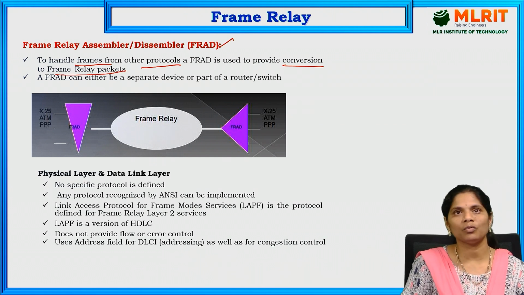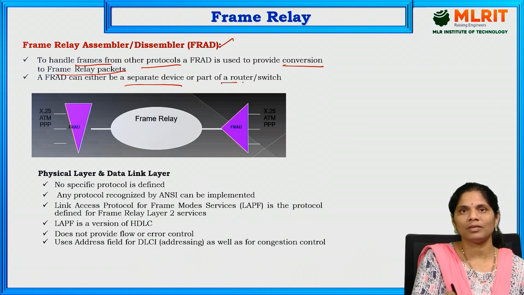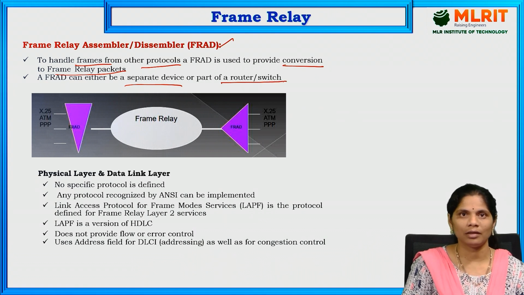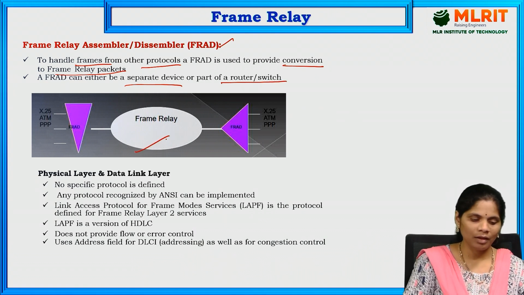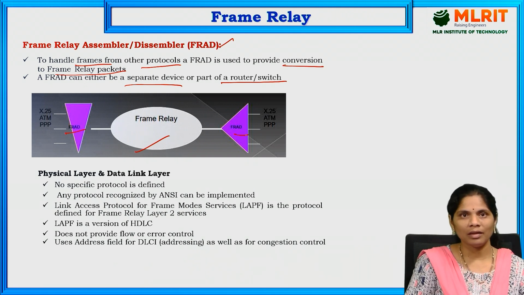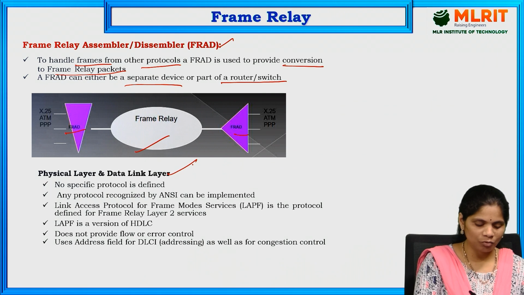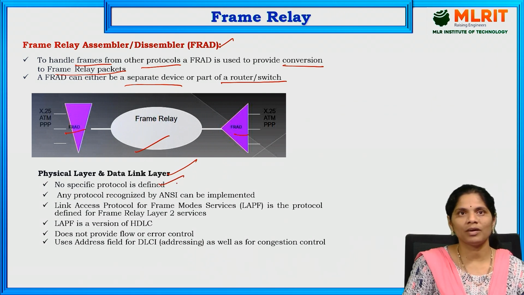We are going to use the FRAD. This FRAD may be a separate device or part of the router or switch. This is the diagram for the frame relay assembler and disassembler. Both sides are there. Mainly it is talking about the two layers, physical layer and data link layer. Here there are no specific protocols defined in frame relay.